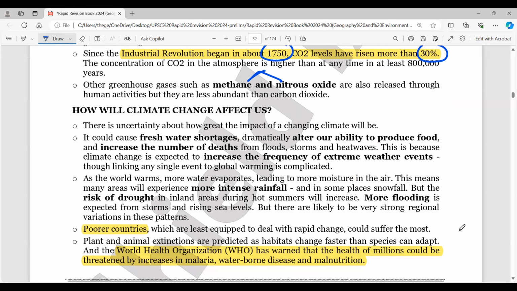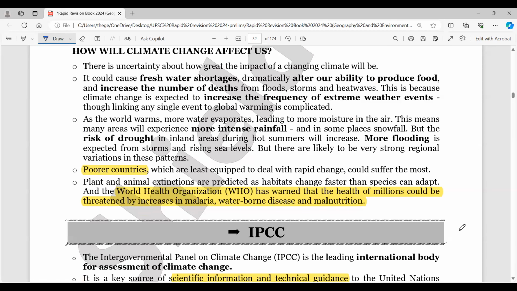What is important here is how climate change will affect us. Every system in ecology is going to get affected. That's why we say geography and environment are interlinked. In geography, climatology is there, and in environment and ecology, we also study ecosystem and productivity. Ecosystem productivity is going to be affected, and fresh water shortage we are already facing in several urban ecosystems, along with the ability to produce food and the increasing number of deaths from floods, storms and heat waves. Overall, the entire ecosystem is on the verge of collapse if we do not control these greenhouse gas emissions. The intensity of rainfall is also very detrimental at many places.